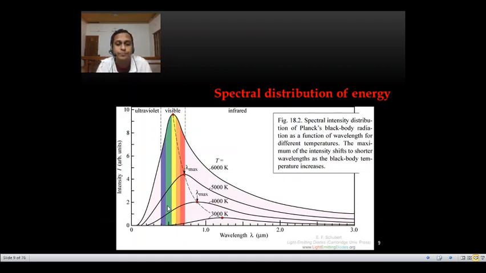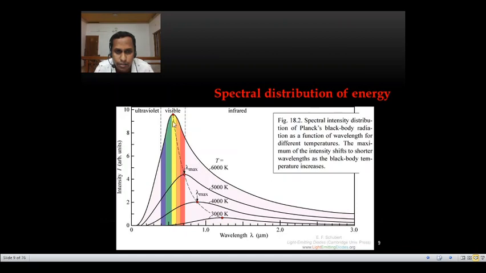So the second inference is that there is a lambda max. For a particular temperature, the intensity is maximum for a particular wavelength. The third inference: as the temperature increases, see what is the nature of this lambda max? The x-axis is wavelength. You can find that as the temperature increases, lambda max goes to here. Again as the temperature increases, it goes to here.